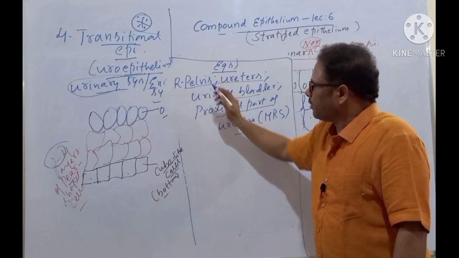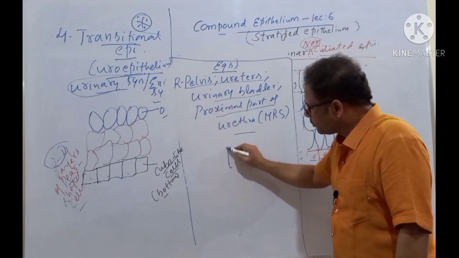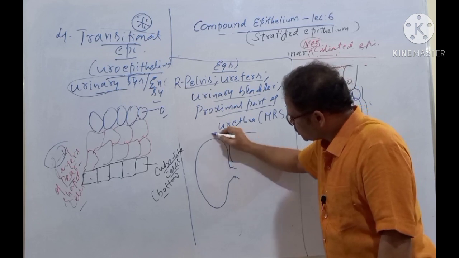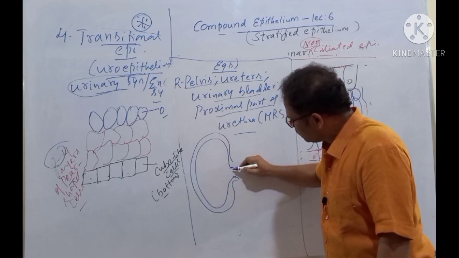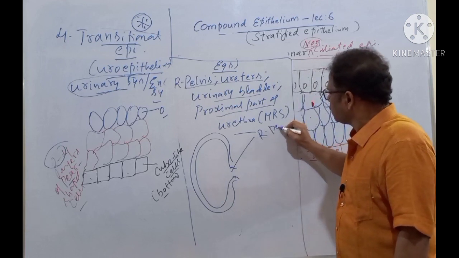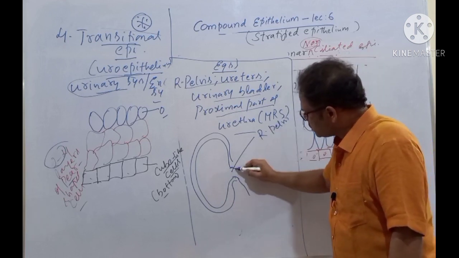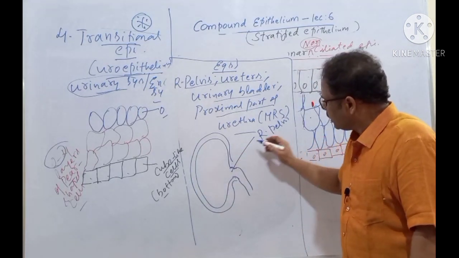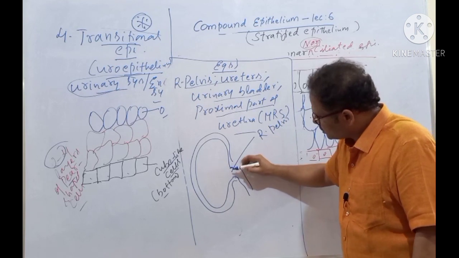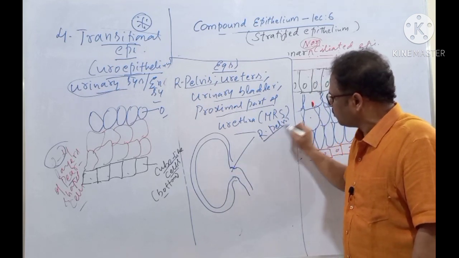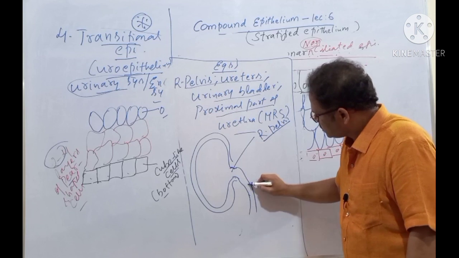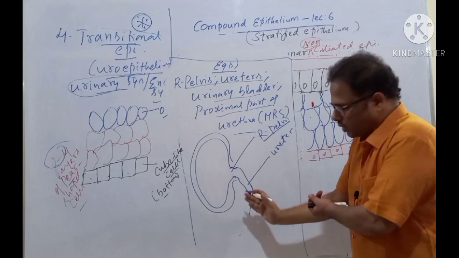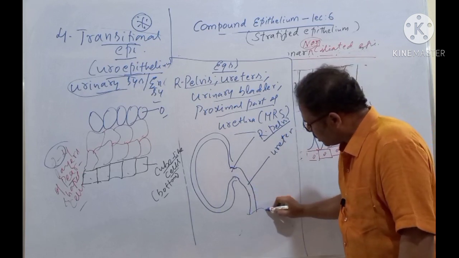What is the renal pelvis? For example, here is a kidney, a rough diagram. This is the renal pelvis, a notch-like structure, and here the ureters start. I'm drawing only one kidney, there is no space. Here another kidney is there, another ureter starts here, and here starts the urinary bladder.